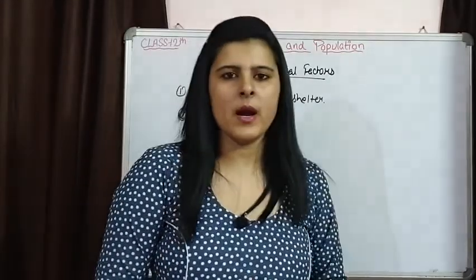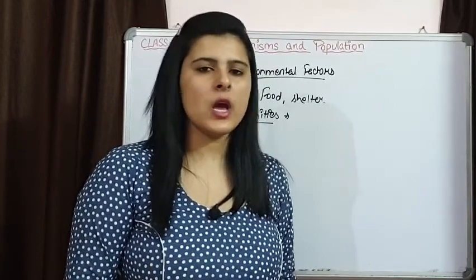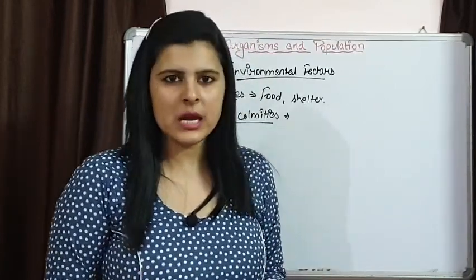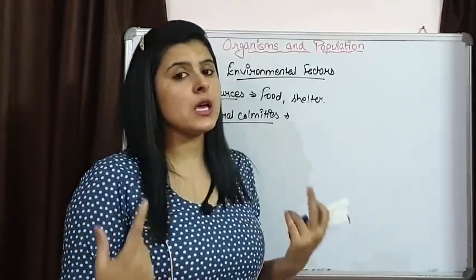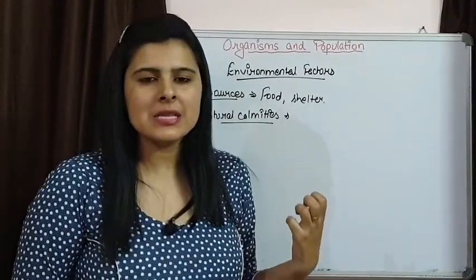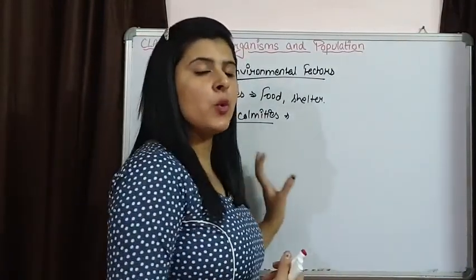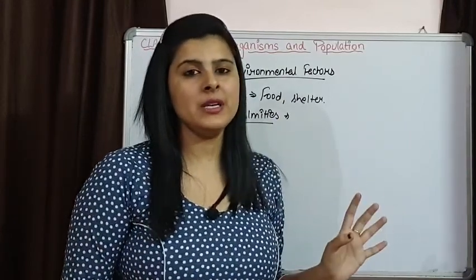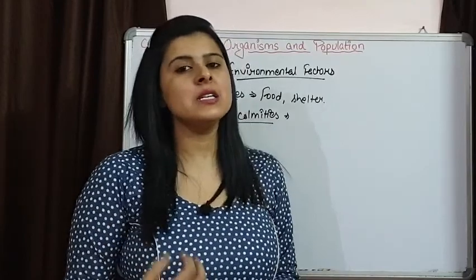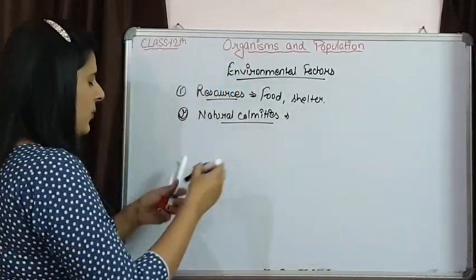We can talk about thunderstorms, cyclones, tsunami, earthquake, drought, or flood situations. All these situations are also responsible in determining the population size and population density. The areas which are more prone to these natural calamities, in those areas population size or population density is going to decrease. So, they are affecting the population size.